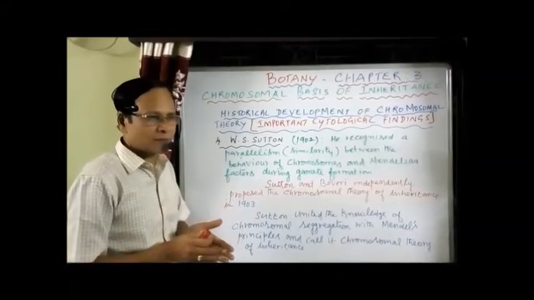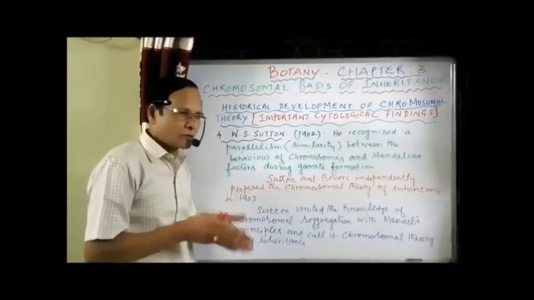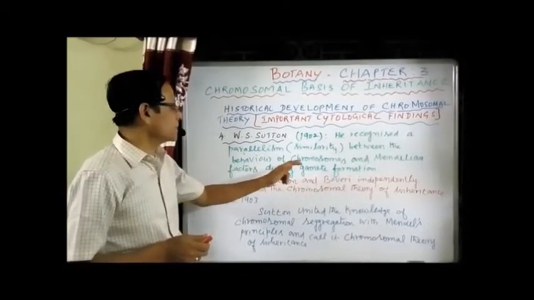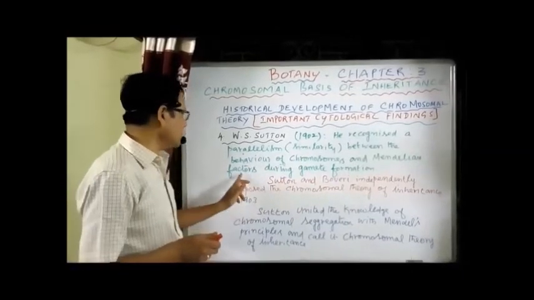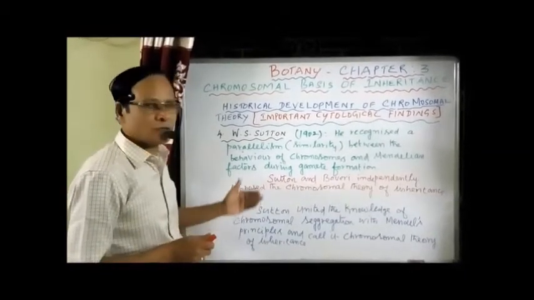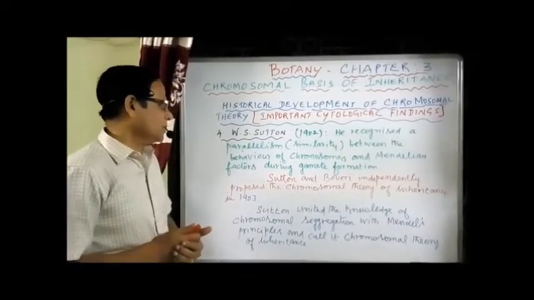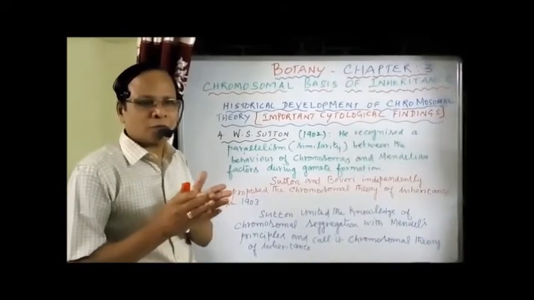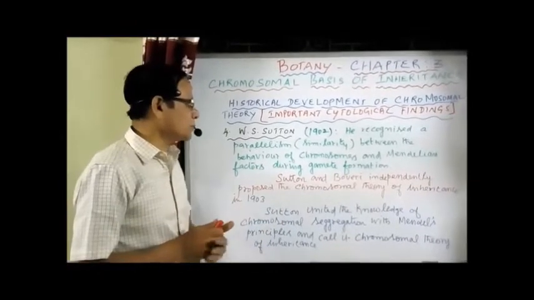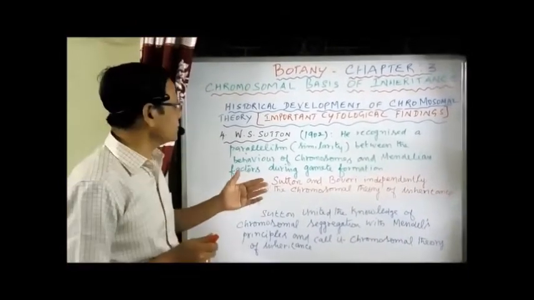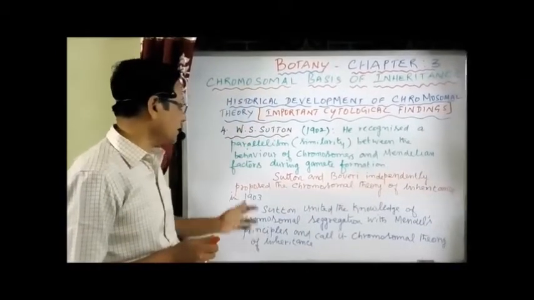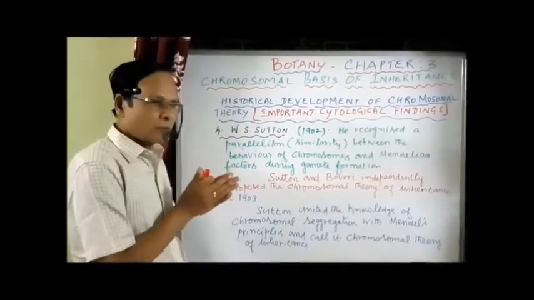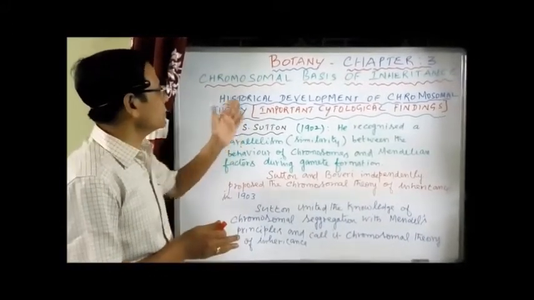There are certain similarities between the chromosomes and the factors, what we can say genes. So he recognized a parallelism or similarity between the behavior of chromosomes and Mendelian factors, nothing but the genes, during meiosis or during gamete formation. Now Sutton and Boveri independently developed or proposed the chromosomal basis of inheritance. These were the two people responsible for the development of the famous chromosomal basis of inheritance in 1903. Others contributed, but these were the people largely responsible.